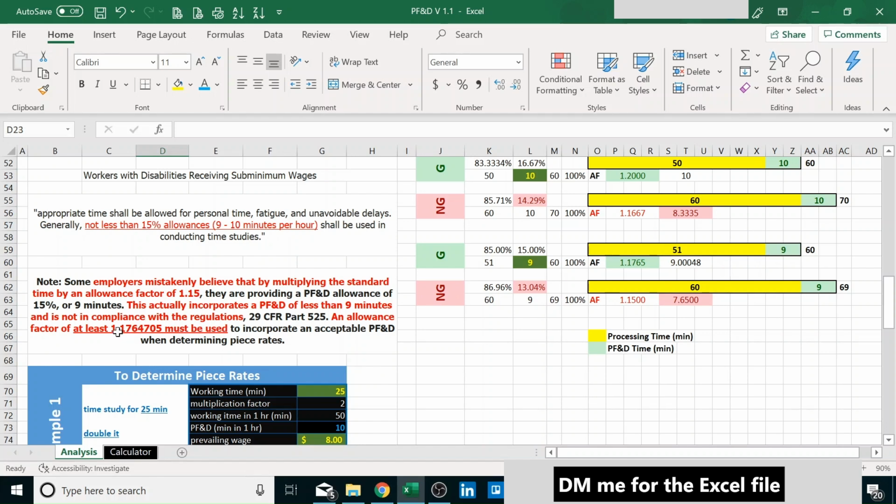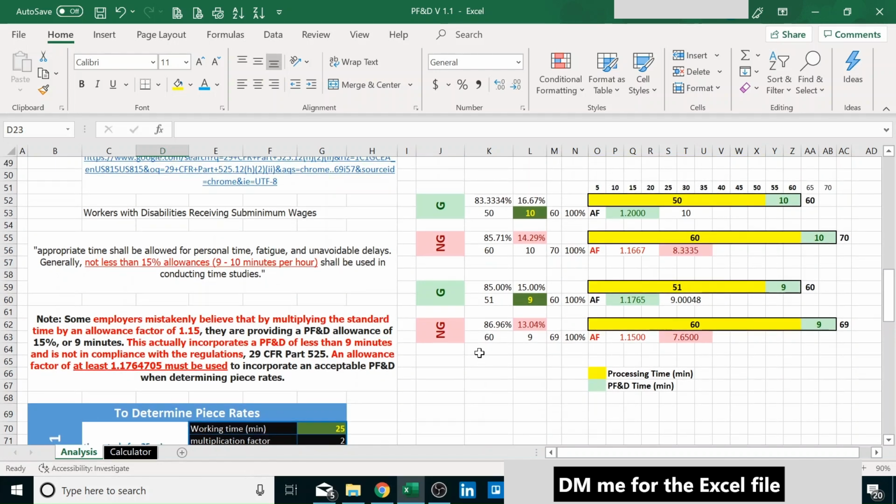So 1.1765, let's say, must be used and not 1.15. Well, I've been guilty of using 1.15 according to a rumor in the past. So let's look at this. First of all, let's analyze why 1.15 is not a good practice. It's not an allowance factor, and we're actually not complying with the regulation.